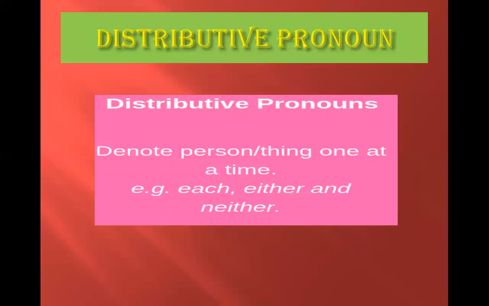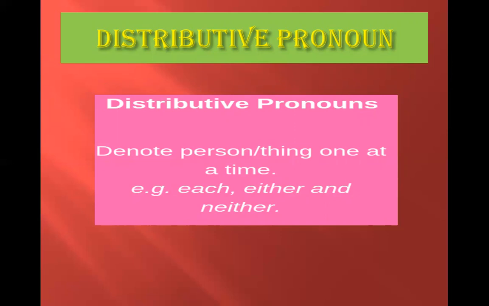Distributive pronoun. Distributive pronoun denotes person or thing as single or in a group. Words like either, neither, each, some, and everyone are distributive pronouns.